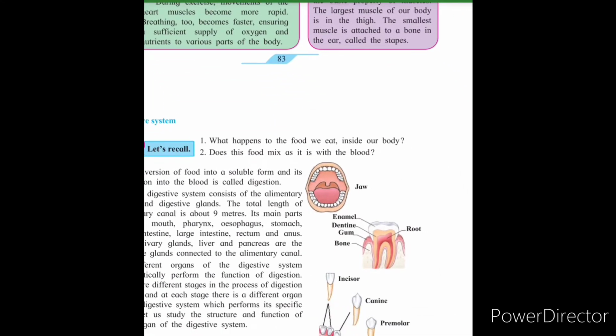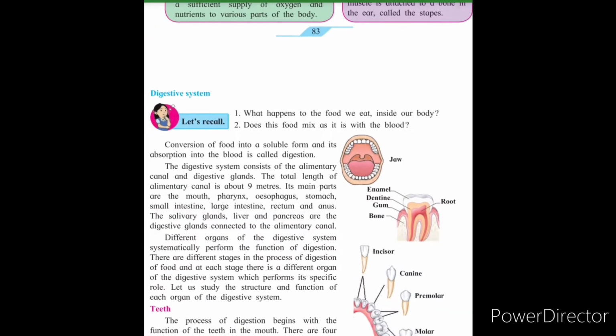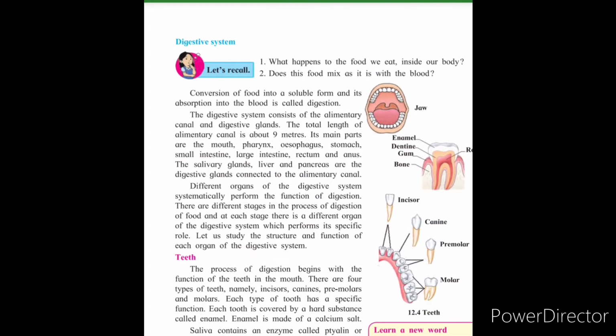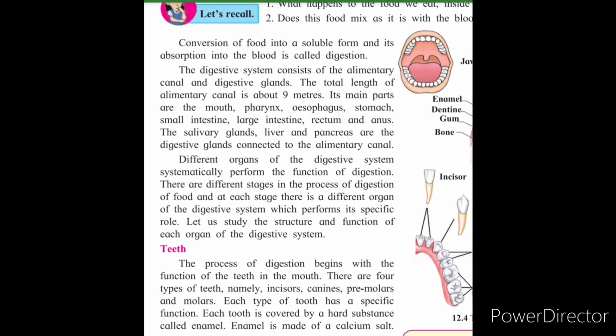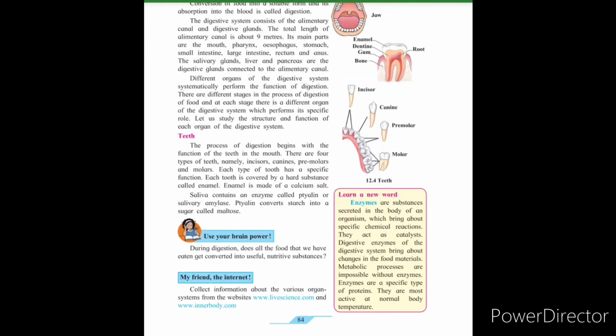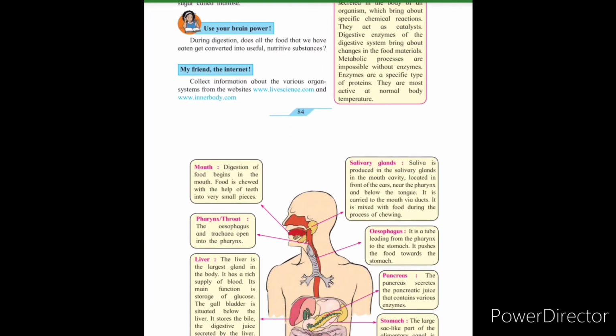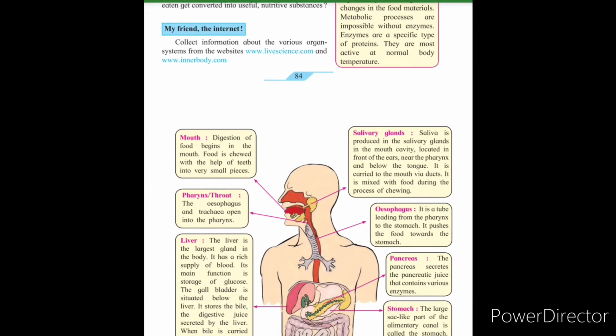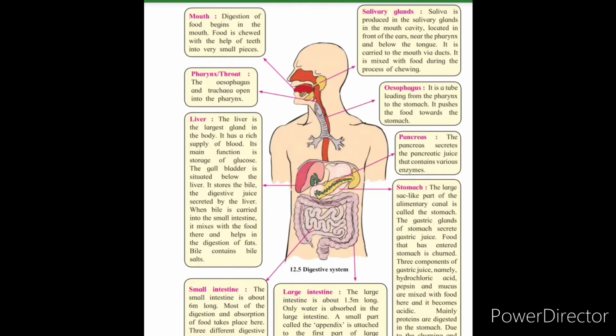The digestive system starts with our mouth, and in the mouth there are teeth. The types of teeth, the covering of teeth, that is enamel and all. Just watch such videos thoroughly for all these studies. The process of digestion first starts with our mouth. In detail, by the virtual video also, you can revise this chapter, student.